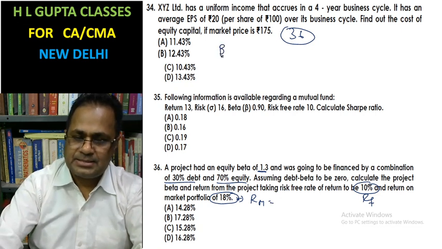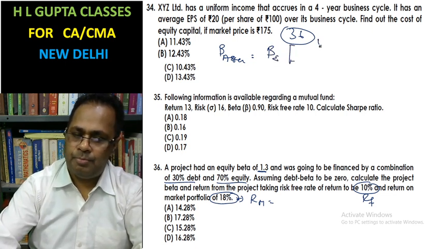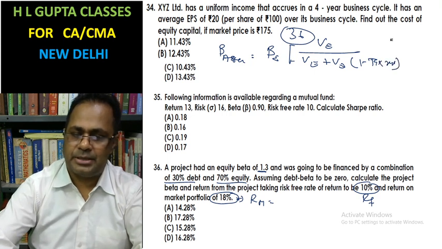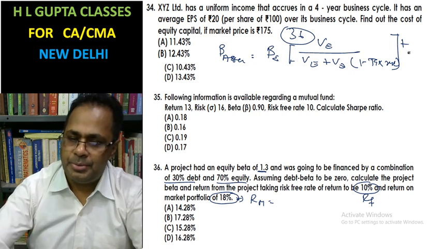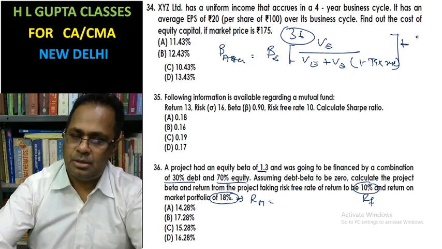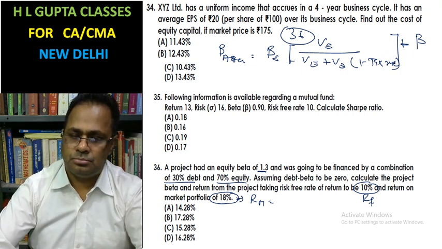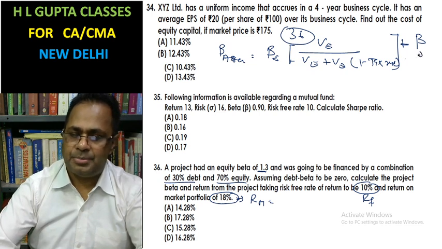Beta assets equals beta equity times value of equity, plus beta debt times value of debt, with the debt beta being 0.